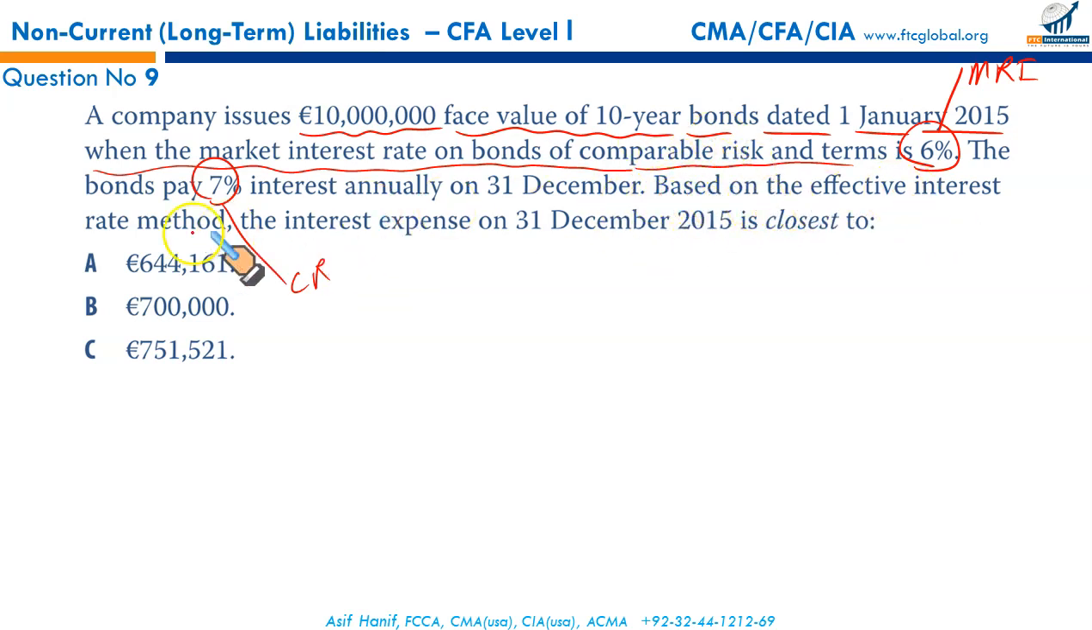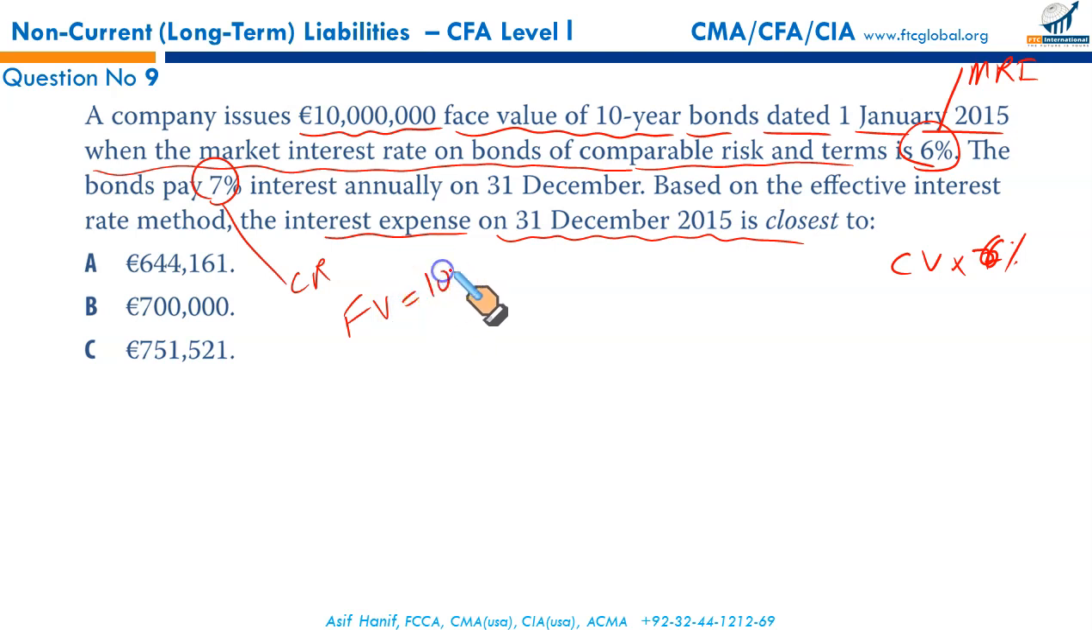Based on the effective interest rate method, the interest expense on 31st December 2015. Interest expense, remember, is calculated on the carrying value multiplied by the market rate of interest, 6%. So we do not have the carrying value. For that, we need to calculate the value we will receive at the issuance of the bond. So FV is equal to 10 million.